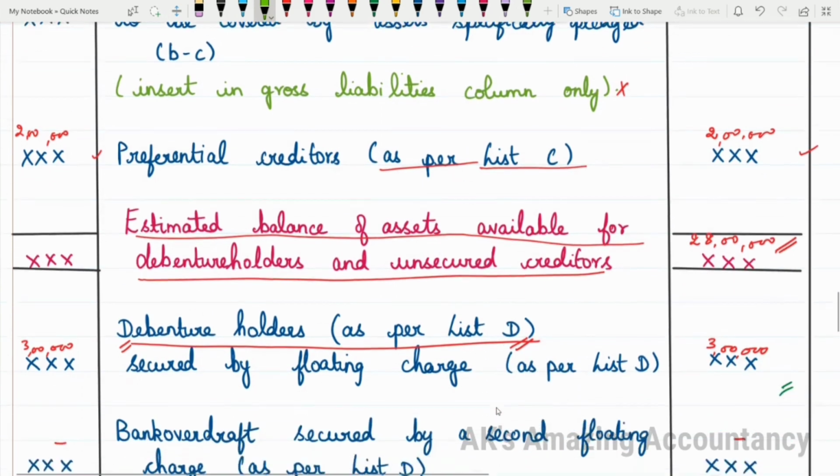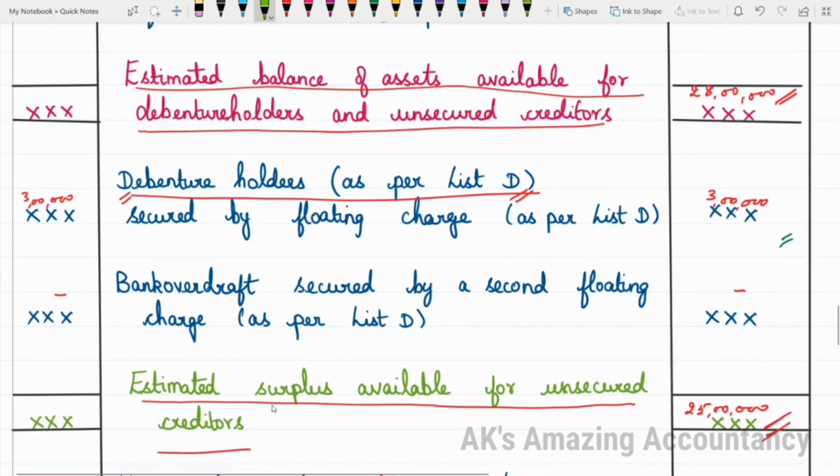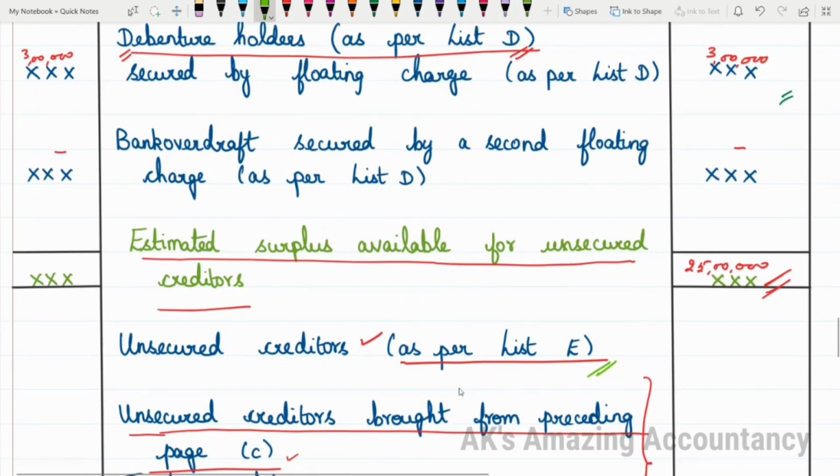Then debenture holders is as per list D. If you have bank overdraft, that is also as per list D. I told you to remember D for D: debenture holders, it is actually list D. Okay. So for debenture holders and all, once you mention the amount here, it has to be mentioned in the gross liabilities column also. After settling them, you will have the estimated surplus available for unsecured creditors.